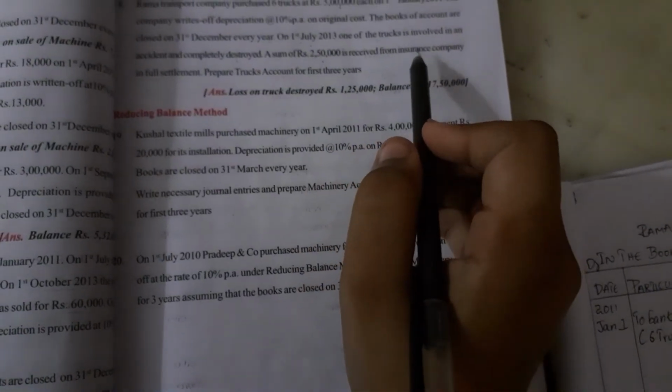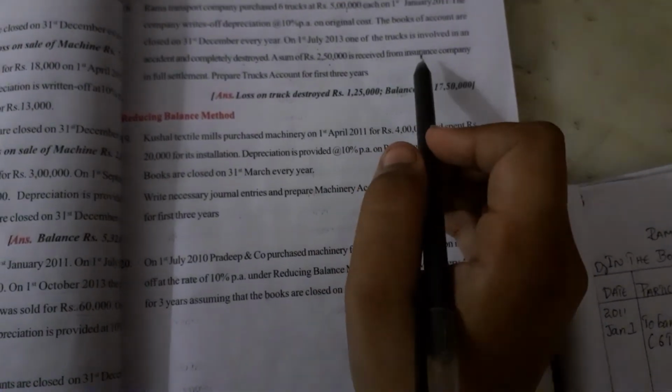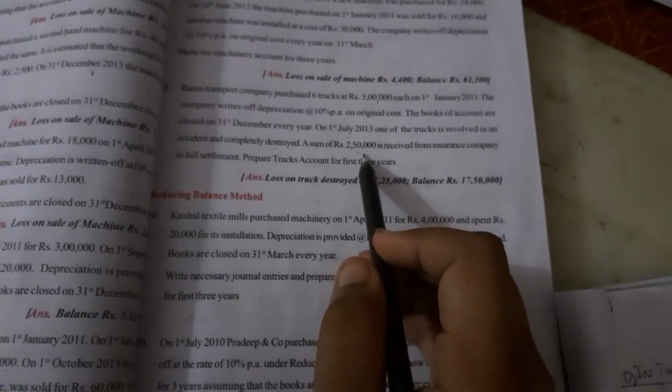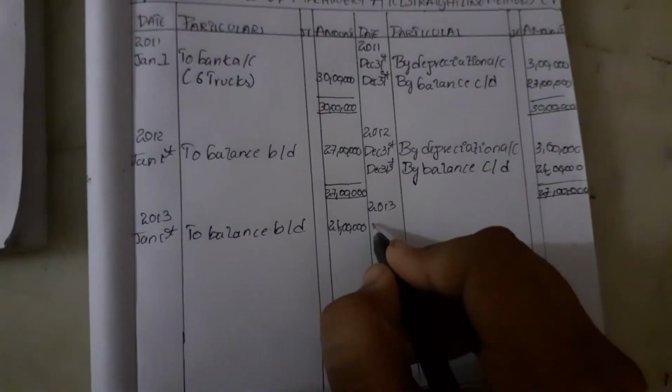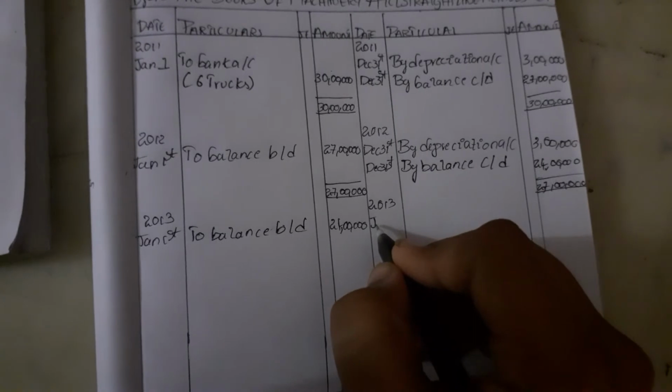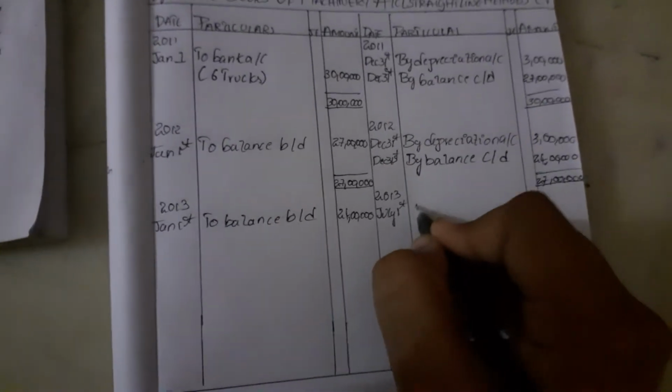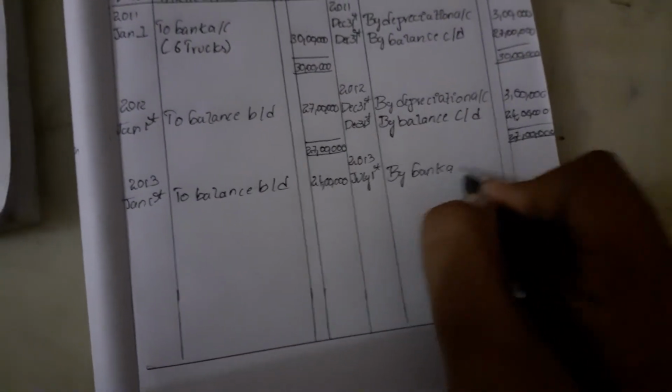Now the insurance company for the truck will give the amount 2,50,000. It's a profit which is coming to our company. So we'll write in credit side as July 1st by bank account. What's the amount? 2,50,000.